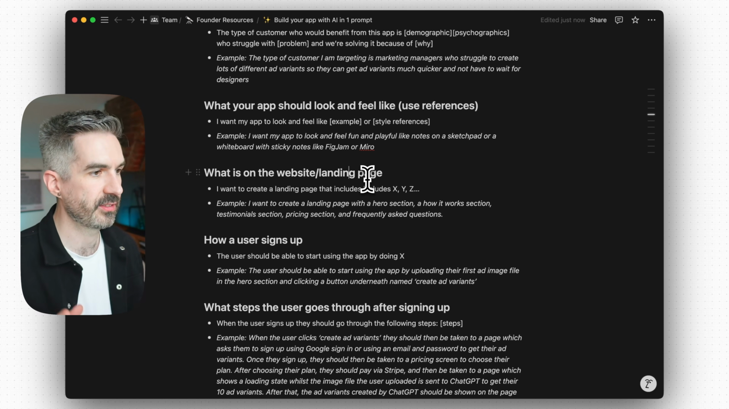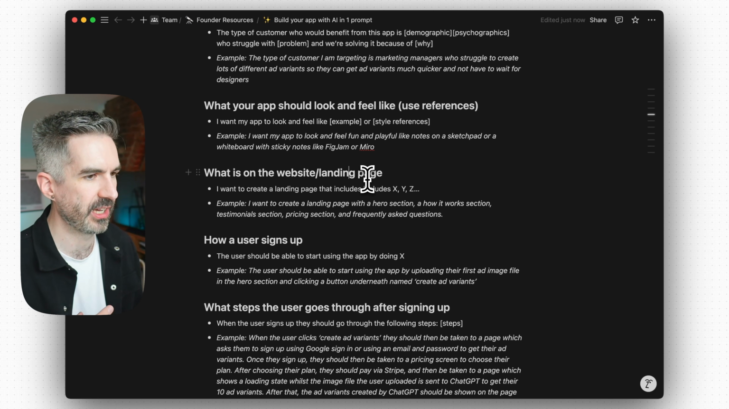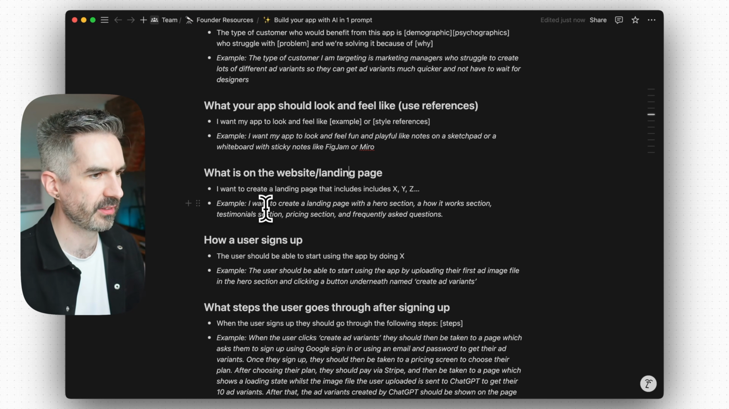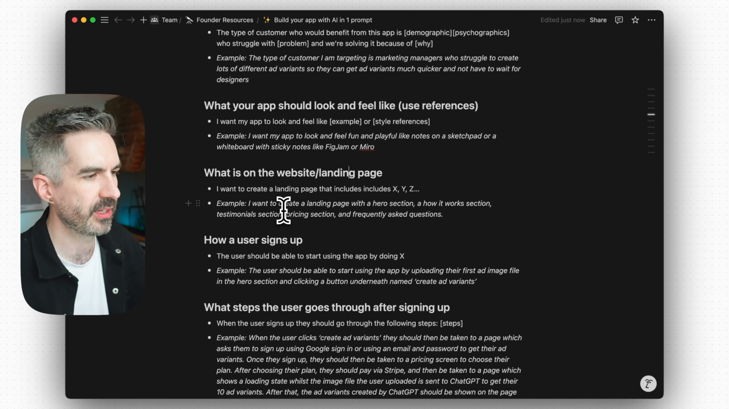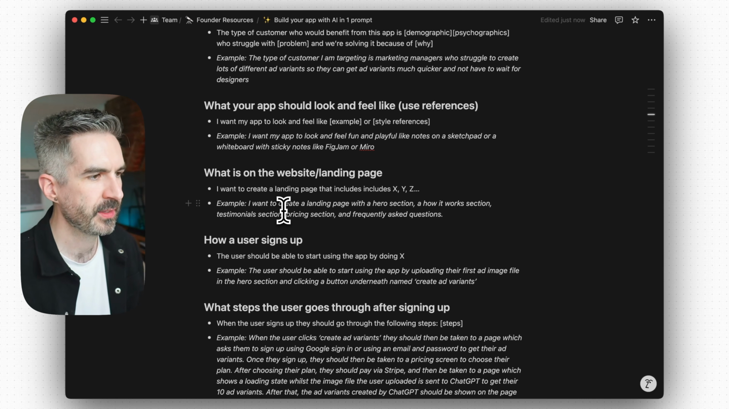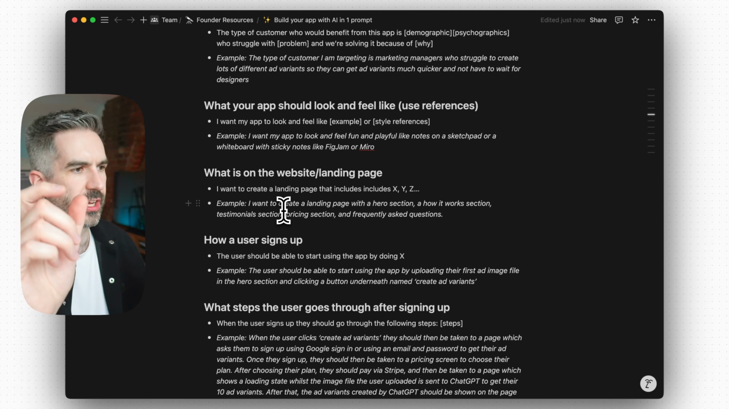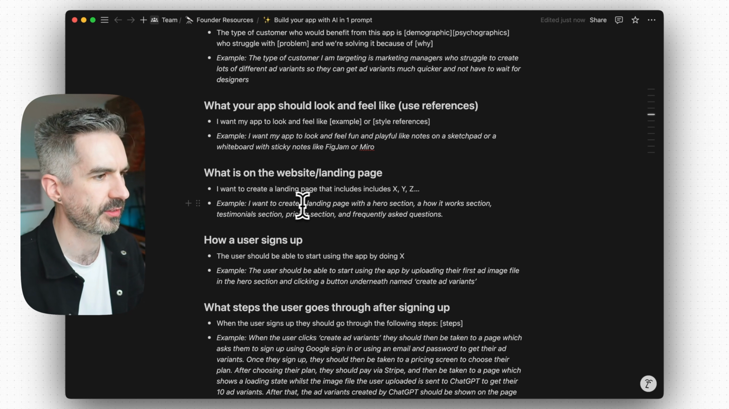So what do we want that sign up page, that kind of marketing landing page, to look like? And I would say I want to create a landing page that includes X, Y, and Z. The example I've got here is I want to create a landing page with a hero section, a how it works section, testimonials, pricing, and frequently asked questions. Those things are pretty typical for a landing page, a marketing website for an app. So you can follow the same template here if you want to, and you would usually sign up from a couple of different points on that page.